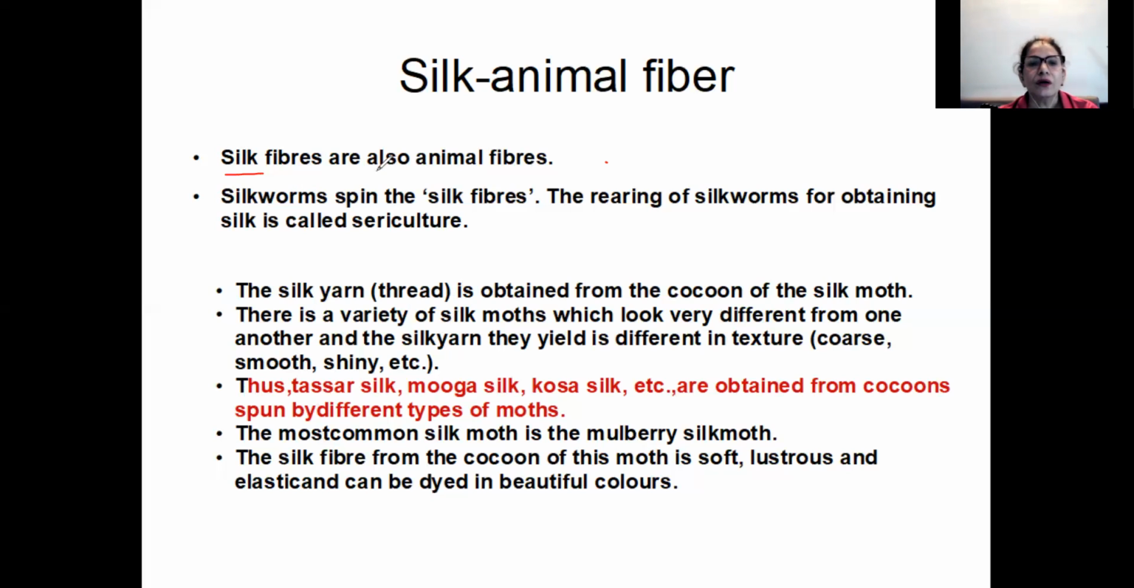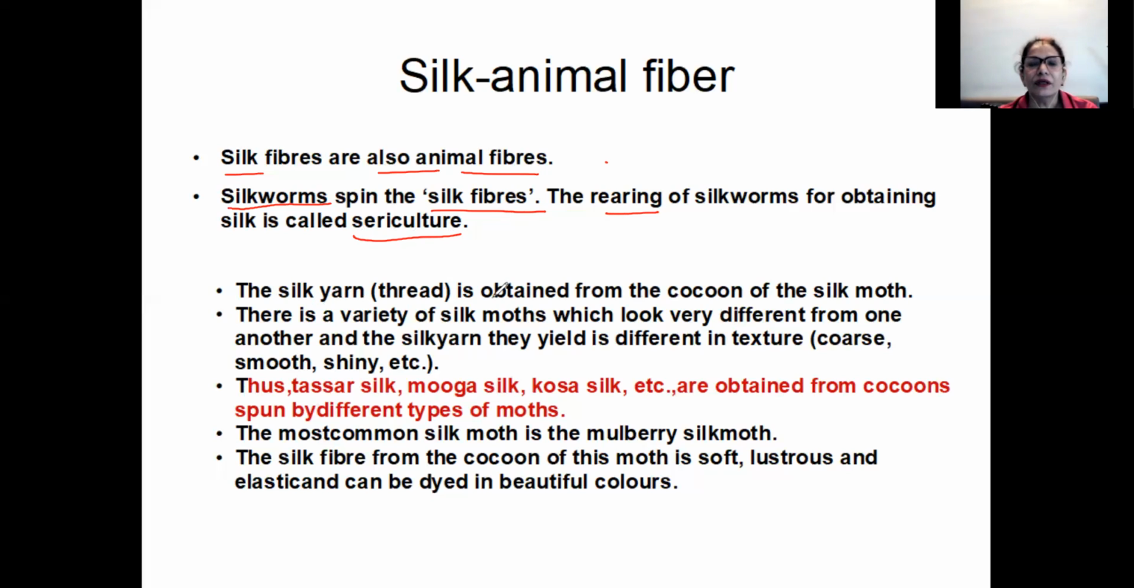Now, silk fibers are also animal fibers. This you all know. Yes, silkworms. We get silk from the silkworms. They spin the silk fibers. So silkworms are spinning the silk fibers. How interesting. That's why it's called silkworm. It is named silkworm because it is giving silk fibers. Then the rearing of silkworms is called sericulture. It can be done even at home.